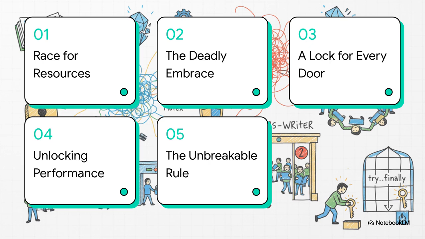All right, here's our game plan for untangling this whole thing. First up, we'll look at the race for resources. Then we'll see how the solution can sometimes cause a deadly embrace. After that, we'll check out the different locks for every door, figure out how to unlock peak performance, and finally, we'll cover the one single, unbreakable rule you've got to follow.